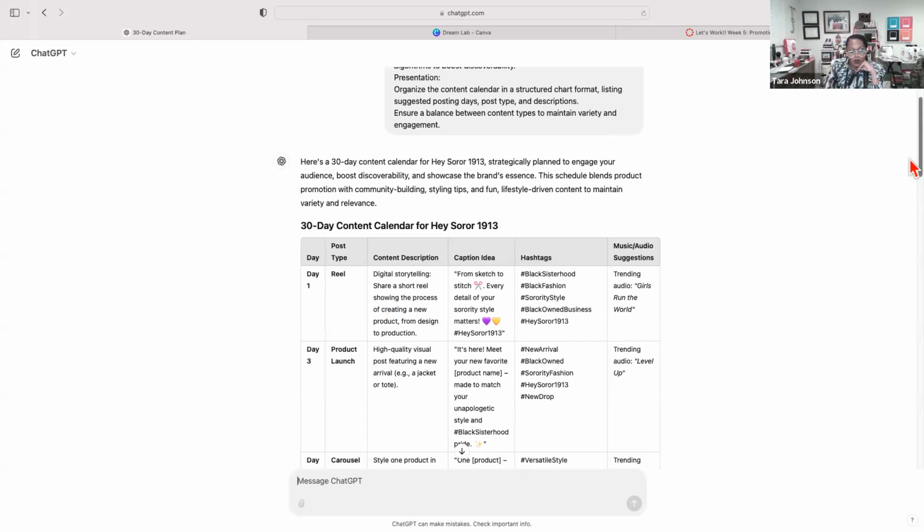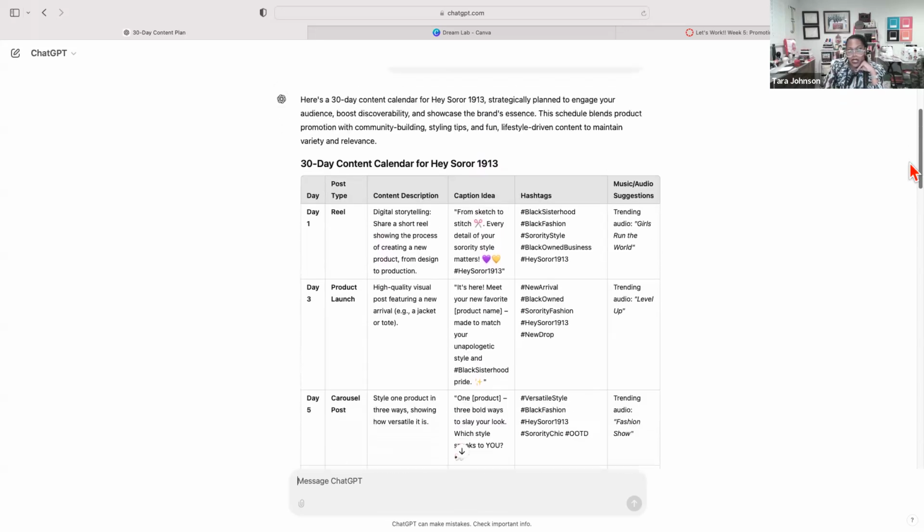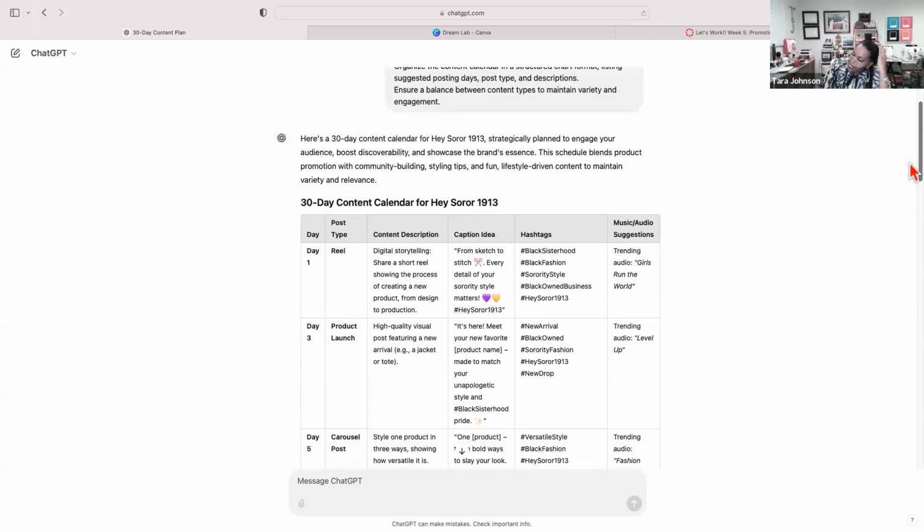Now it gave us day 1, 2, 3, 5. It gave us numbered days. We could have asked it to give us days of the week. We could have asked it to give us a content calendar by week, a content calendar by day, but it just gave us the days. So technically we don't have to start this on the first day of the month. It gave us a reel, and some description of what the content should be, so some ideation. It gave us a caption, some hashtags, and some music.